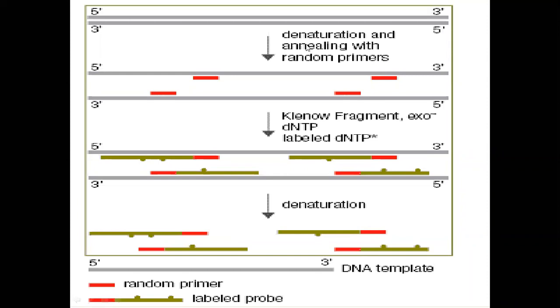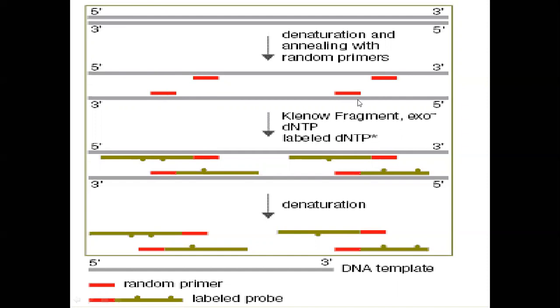So denaturing means making double stranded into single stranded. Then you will be adding random primers, or random primers are already there in the mixture. So these random primers will have some complementary bases on this DNA and they will get attached.